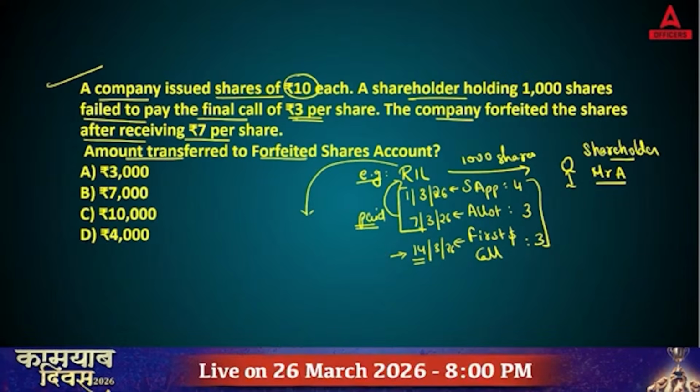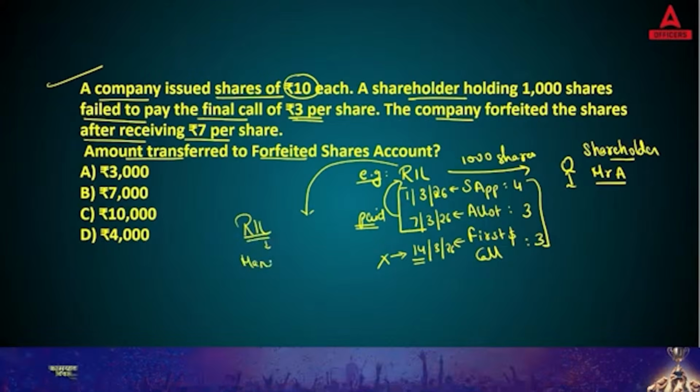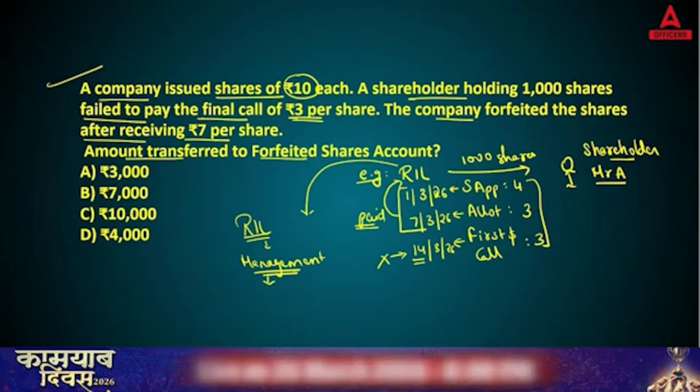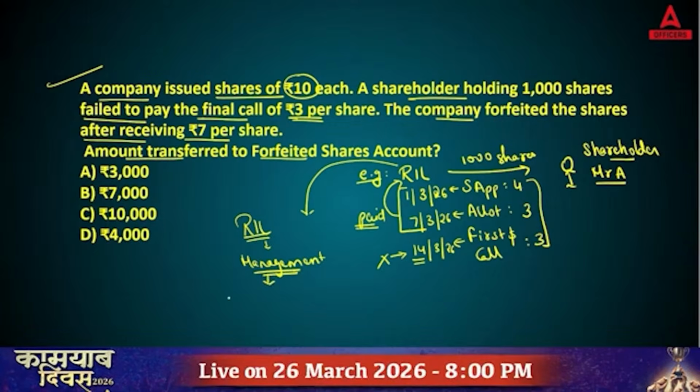If Mr. A refuses to pay, in that case Reliance management can decide to cancel the name of Mr. A from their books.